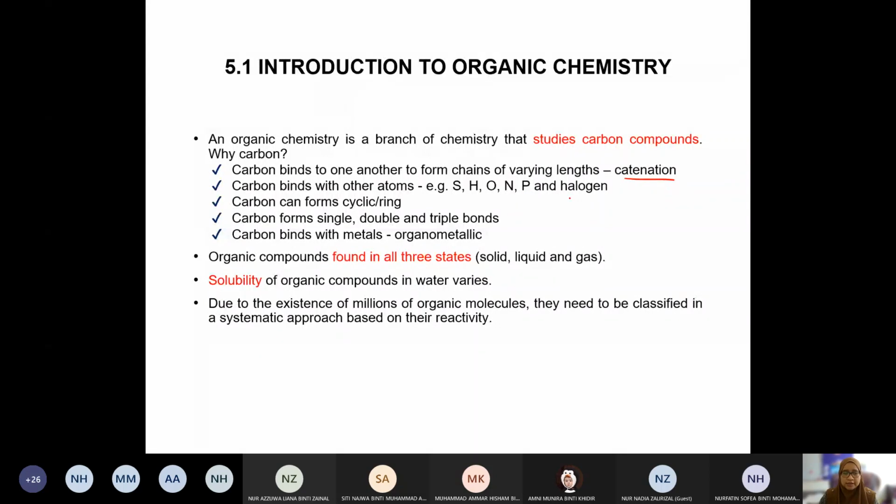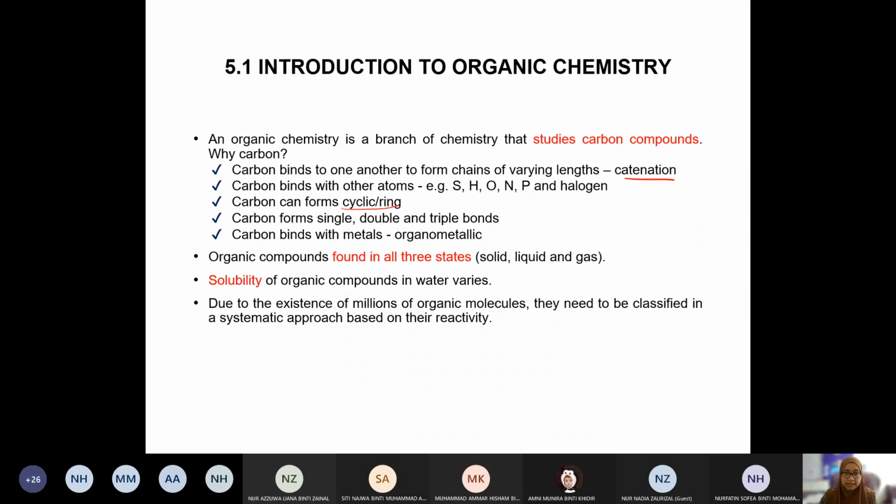Okay, not only that, it has the ability to combine with other elements as well, other atoms, and it can also form cyclic ataupun ring. Okay, so normally it would be a long chain yang panjang, but it can also form a ring. Okay, meaning that the carbon will eventually meet one another and form a cyclic.